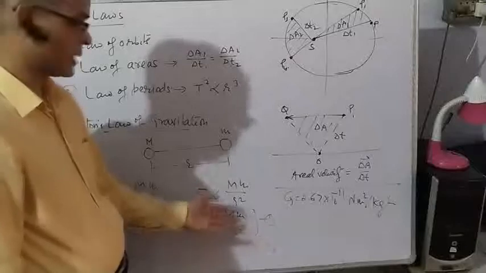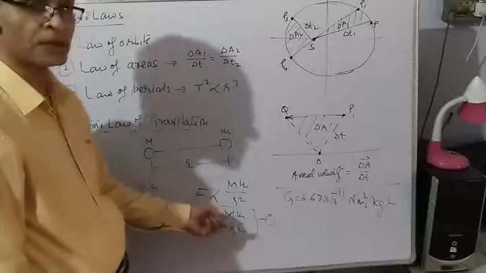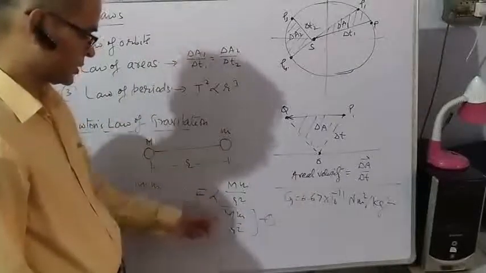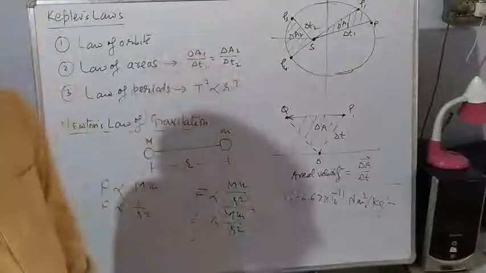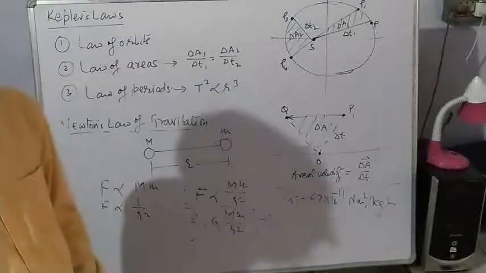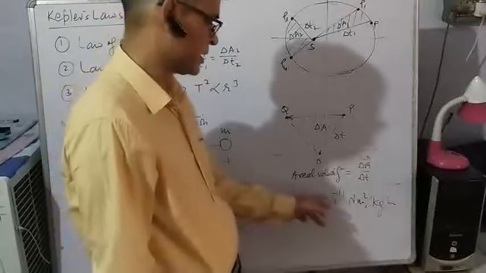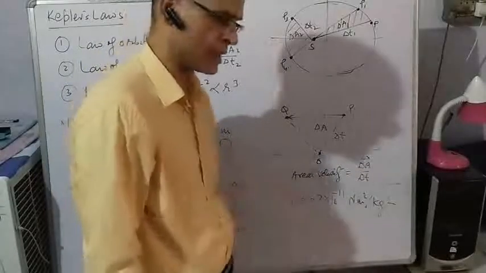You may take m1, m2, no problem. I am taking the mass of one body as capital M and the mass of the other body as small m. G is a constant. It is called the universal gravitational constant. Its value is 6.67 into 10 to the power minus 11 Newton meter square per kg square.